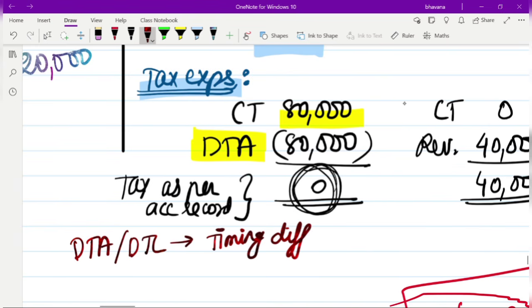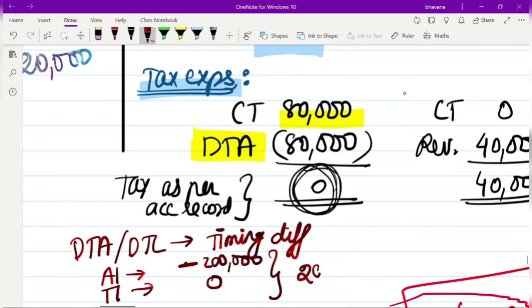Okay, here what has happened is your accounting income is a loss of 2 lakh, or we can say your accounting income is minus 2 lakh. Whereas your taxable income is how much? 0. So what is the difference between the accounting income and taxable income? 2 lakh rupees is the difference.